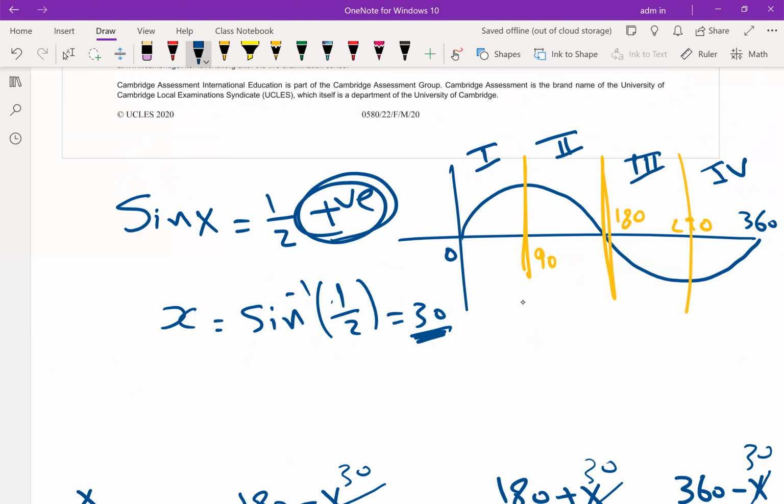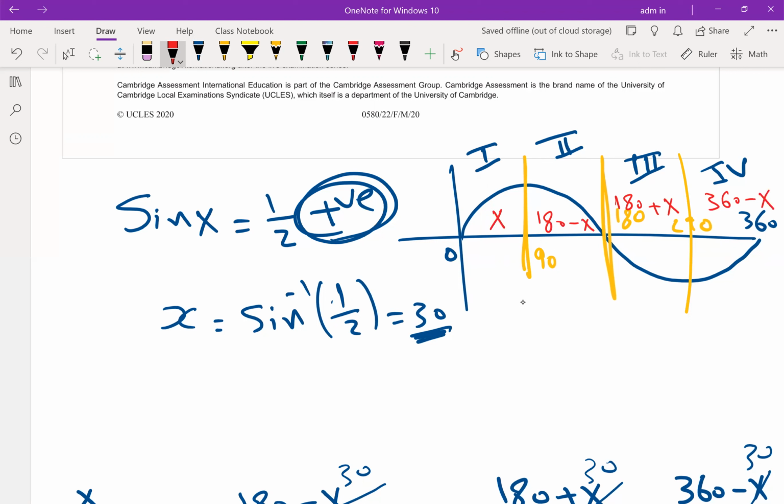And the graph of sine is positive from 0 to 90, which is x, and from 90 to 180, which is 180 minus x. Then 180 plus x, and 360 minus x. We have 4 solutions: x, 180 minus x, 180 plus x, 360 minus x.